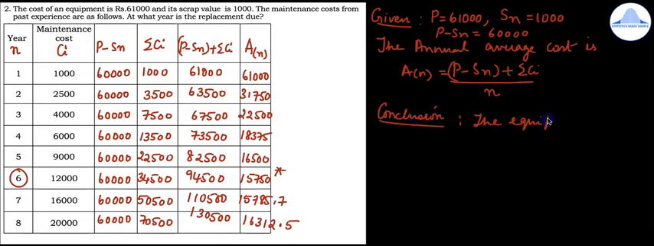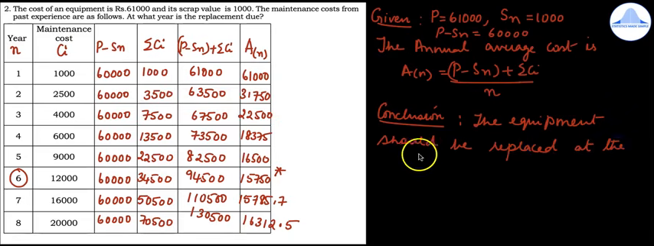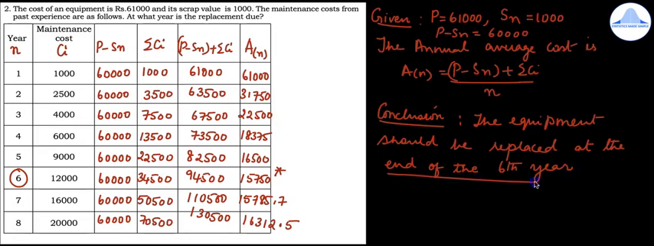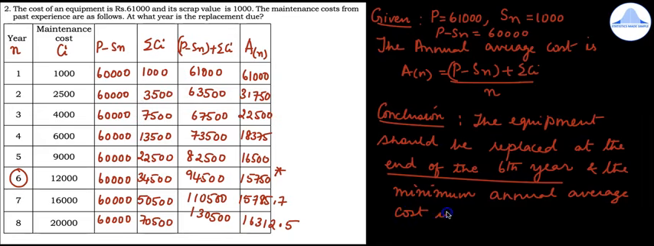The equipment should be replaced at the end of the 6th year, and the minimum annual average cost is rupees 15,750.